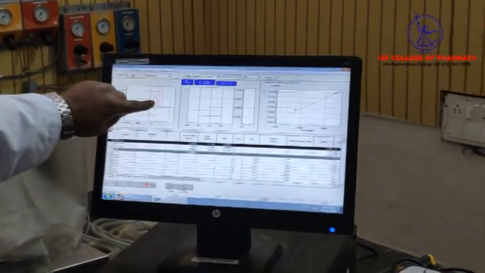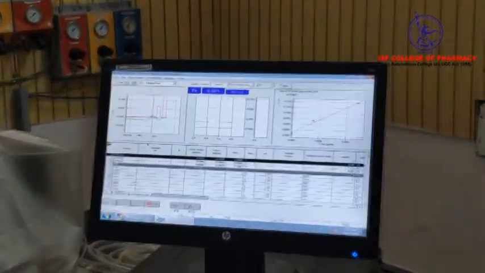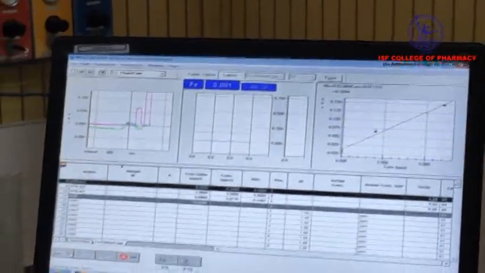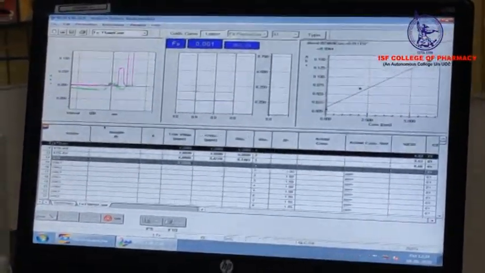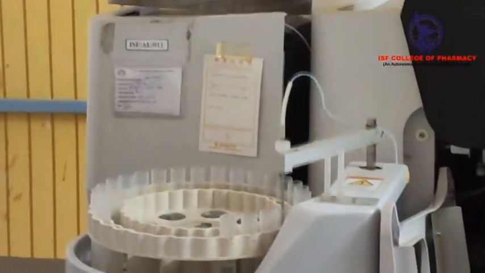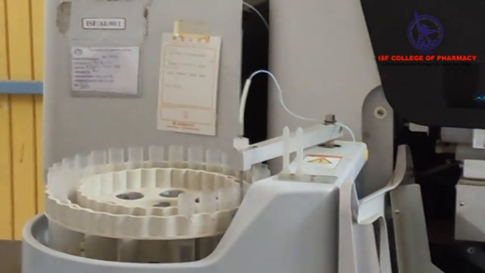Again it is moving down. Again for the fourth sample, it will rinse the nozzle and execute auto zero, and again the sampling point will go to the fourth, 10 ppm.